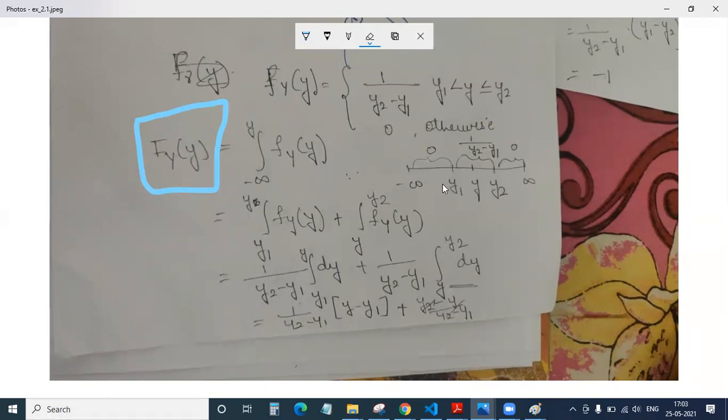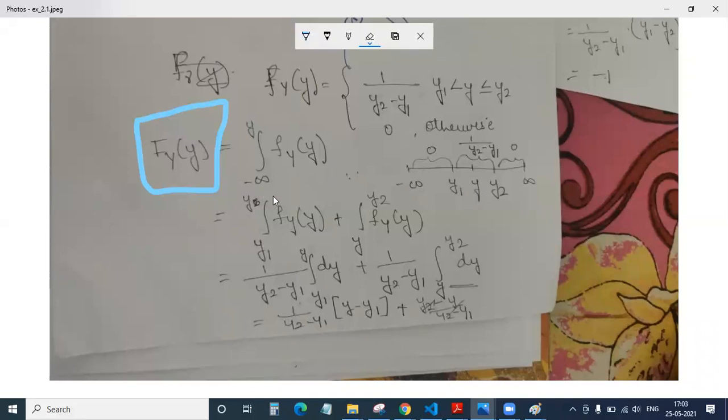The first lower range we have is y1. The upper range we have is y2. And in between y1 and y2, we have our variable y. According to the formula, we have minus infinity to y.